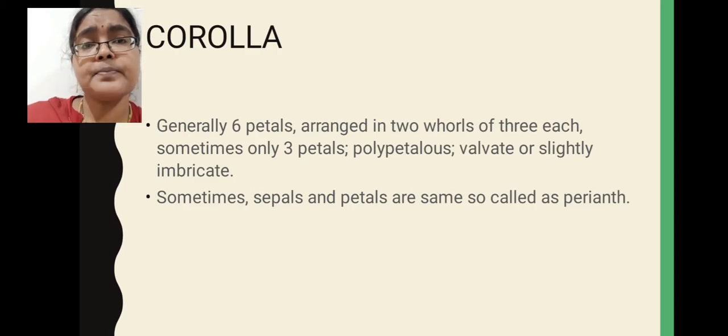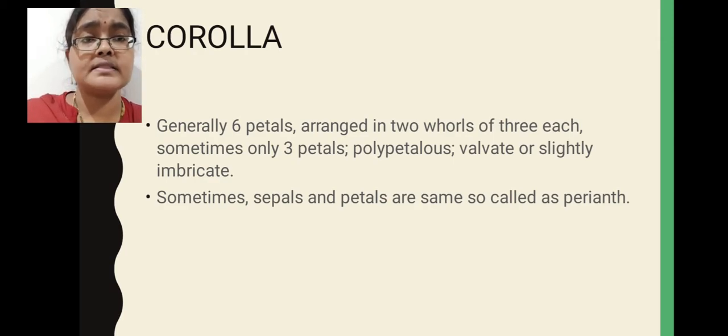Now I will explain the corolla characters. Generally, 6 petals are there in these Anonaceae family members. These 6 petals are arranged in 2 whorls. Each whorl comprises 3 petals. Sometimes, rarely, only 3 petals are there. Here petals are free, that is why this condition is called polypetalous condition.